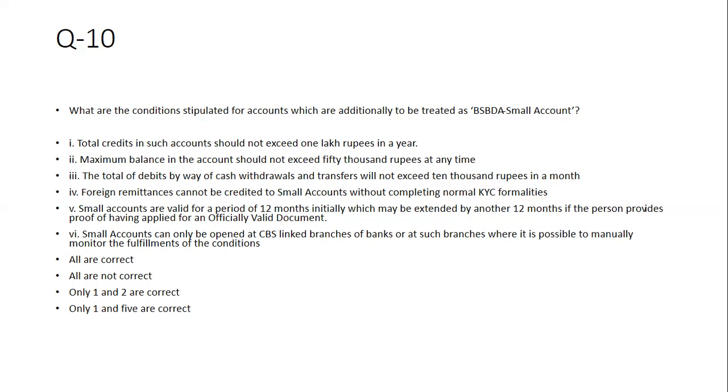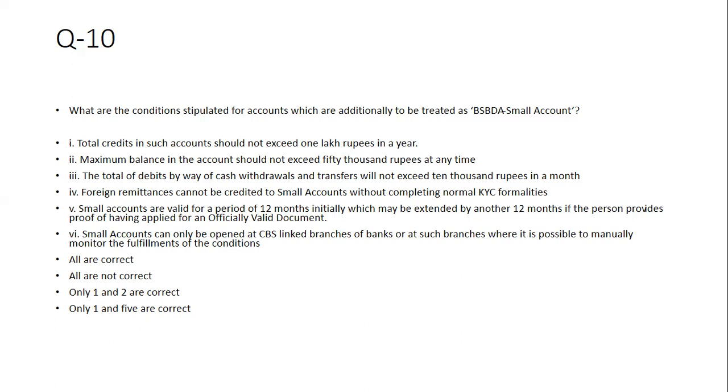Small accounts can only be opened at CBS linked branches of the banks or at such branches where it is possible to manually monitor the fulfillment of the conditions, because there are conditions mentioned above that credit should not exceed rupees 1 lakh in a year, or maximum balance in the account should not exceed 50,000.